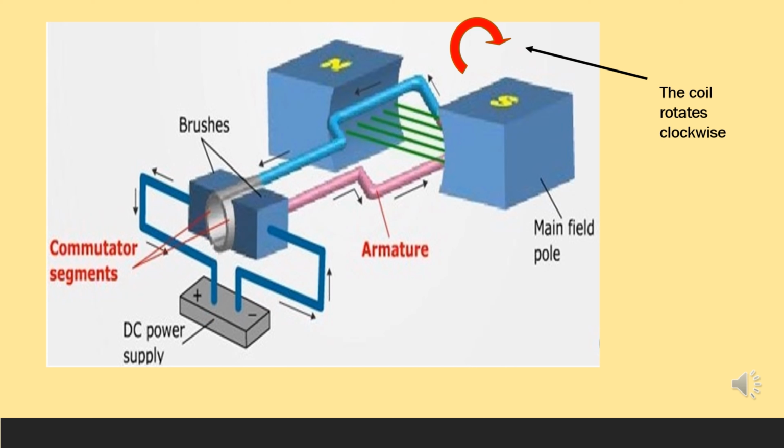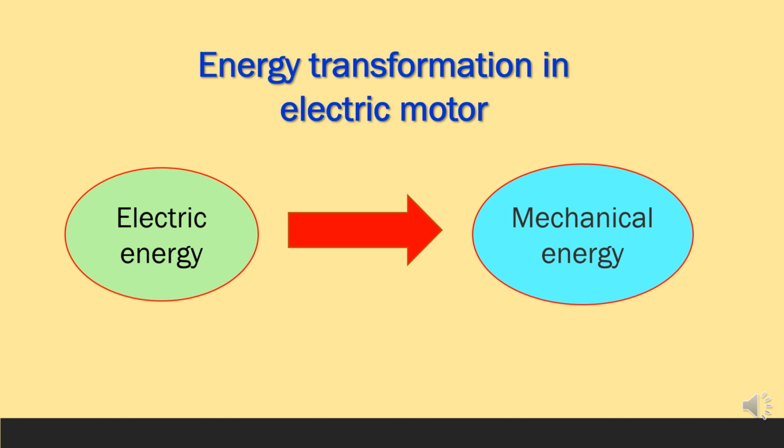Then is it able to rotate the DC motor in the opposite direction? Yes. If the direction of the current is changed by changing the battery terminals, the directions of the forces also change to the opposite directions. And the direction of rotation of the armature will be anti-clockwise. That is how the coil rotates in the opposite direction by changing the terminals of the battery. I hope you have a clear idea about the operation of the DC motor.